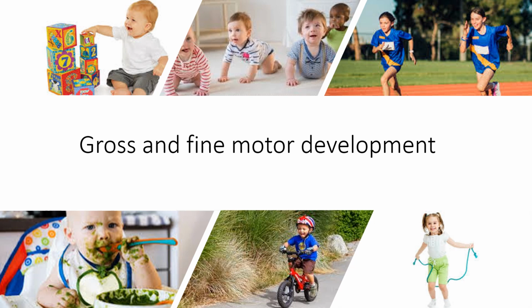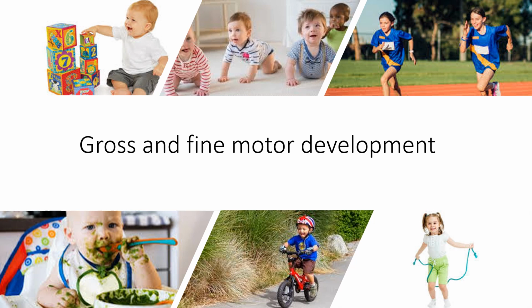Now, do you think cycling is gross motor skills, fine motor skills, or both? If you said both, you are spot on, because we need the big muscles, so the big muscles on our legs and our arms, but we also need our small muscles for things like using the brake, for example, okay, for helping to steer. So that's an example of both.